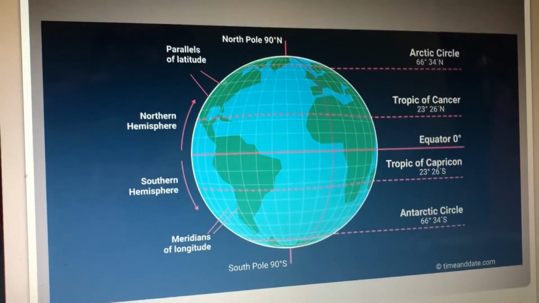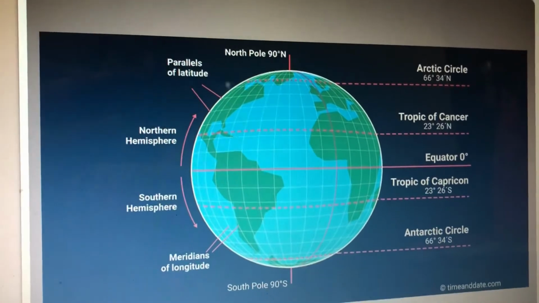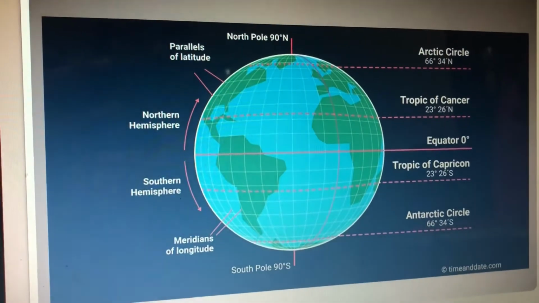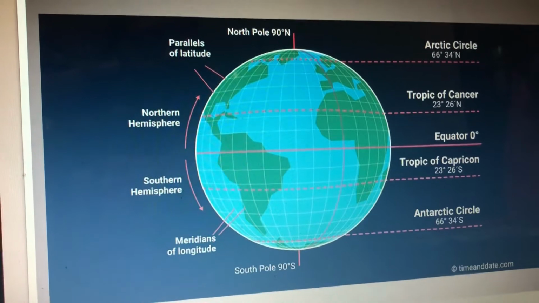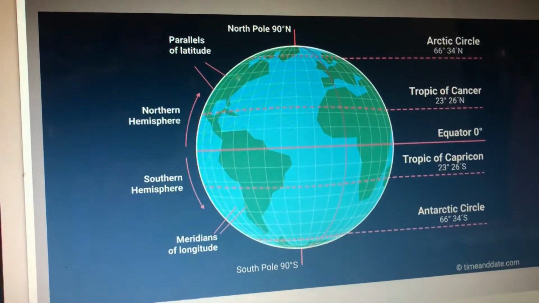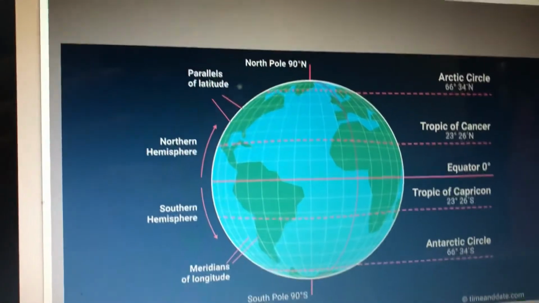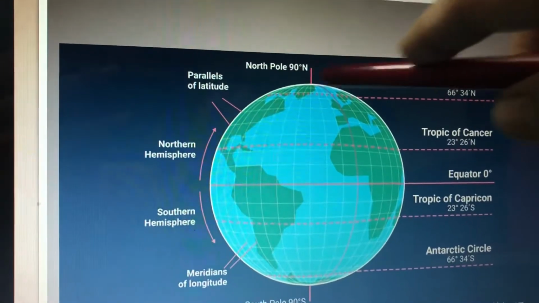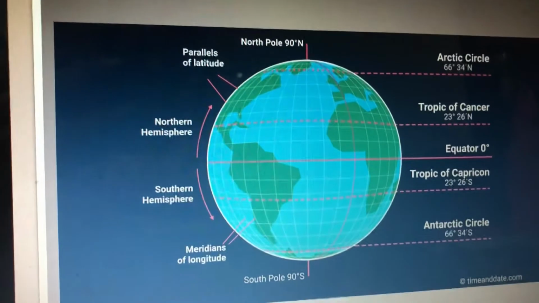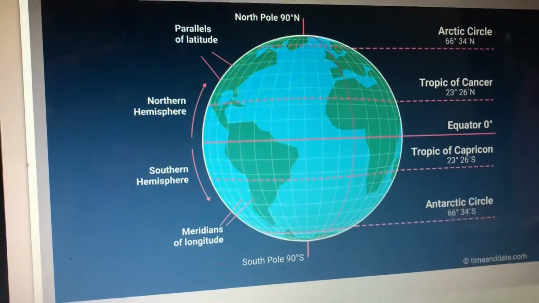Now, measuring or numbering of latitude. Measuring of latitude starts from the equator, which represents the 0° latitude. You may see here, latitude. The North Pole is marked as 90° north and the South Pole as 90° south.